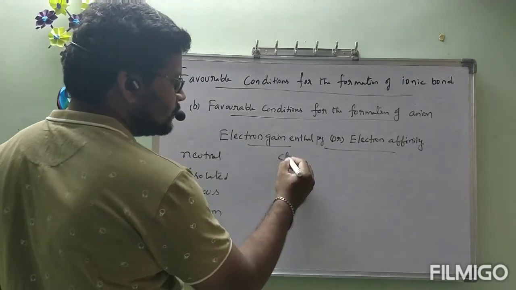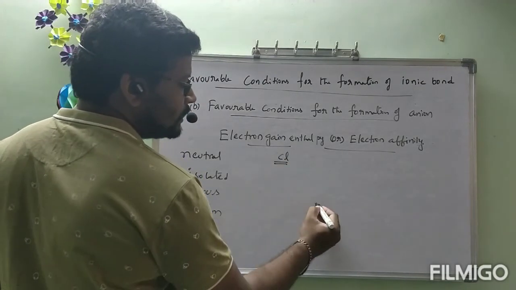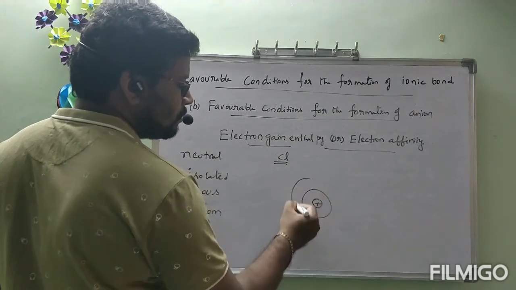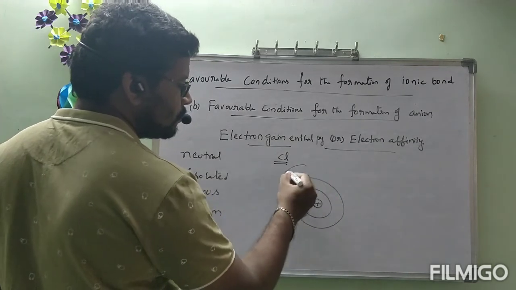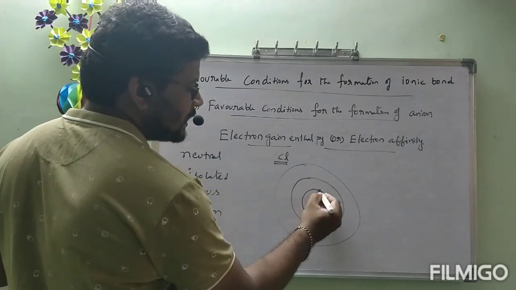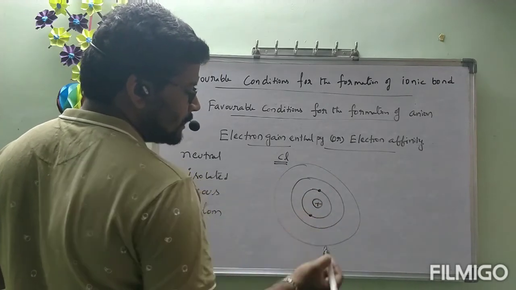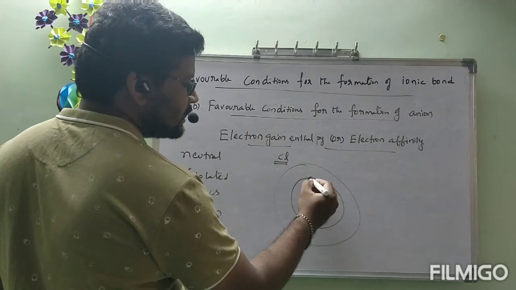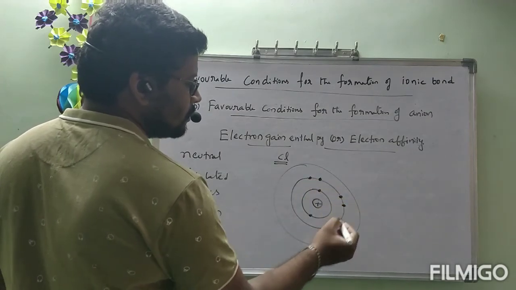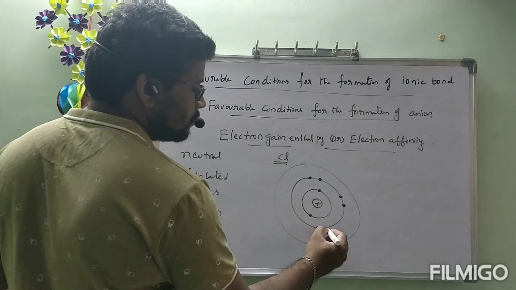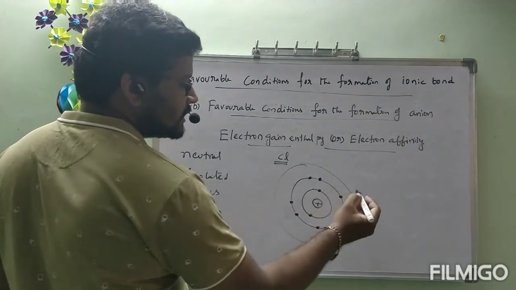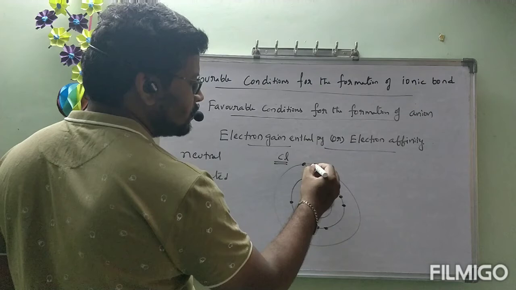Let us consider chlorine. Okay, chlorine contains 3 shells, 1, 2 and 3. In first shell it has 2 electrons. In second shell it has 8 electrons. Third shell it has 7 electrons.